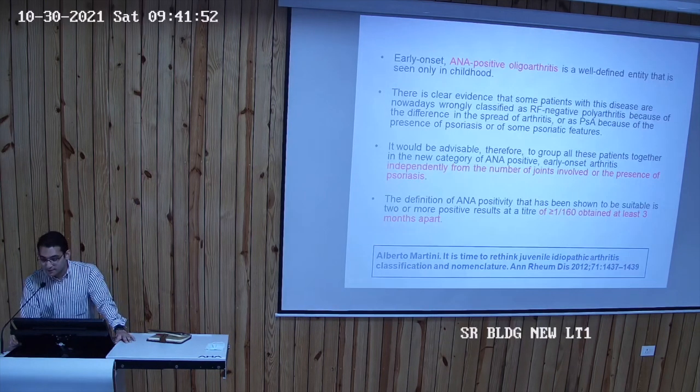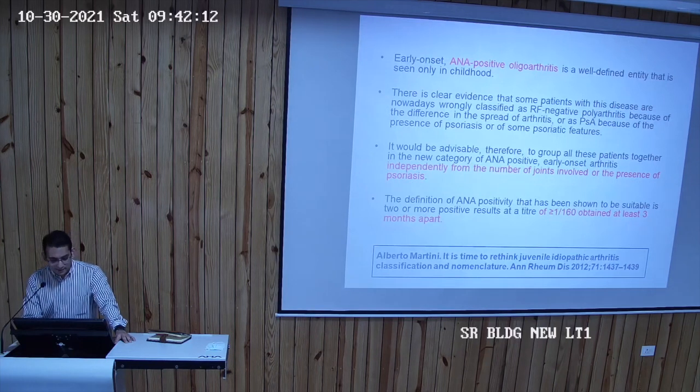Early onset ANA positive oligo is a well-defined entity that is seen only in childhood. There is clear evidence that some patients with this disease are wrongly classified as RF negative polyarthritis because of the difference in spread of arthritis, or as psoriatic because of the presence of psoriasis or of some psoriatic feature.